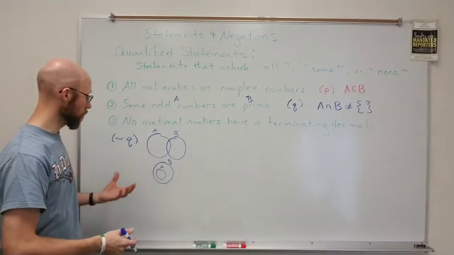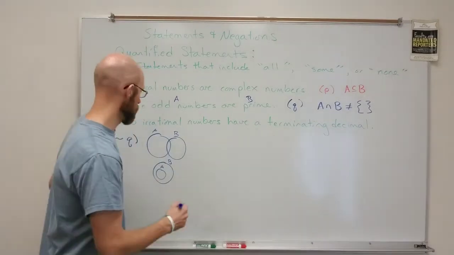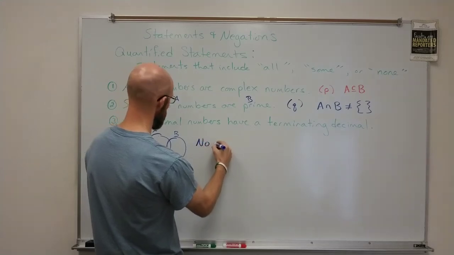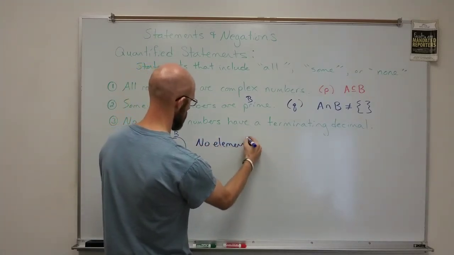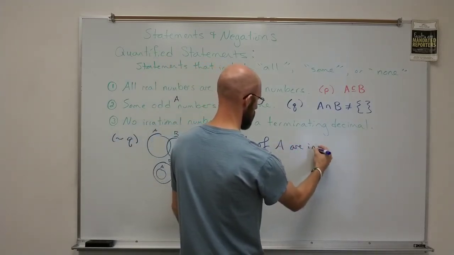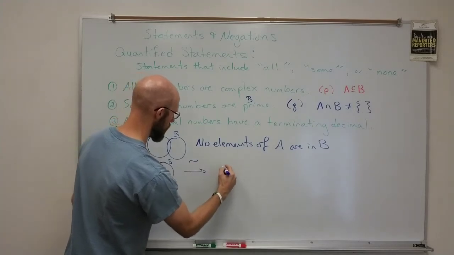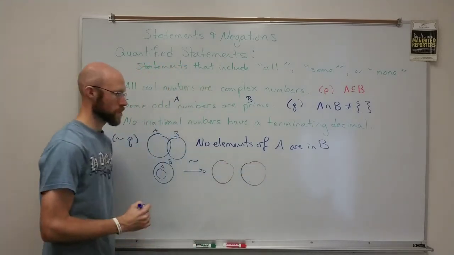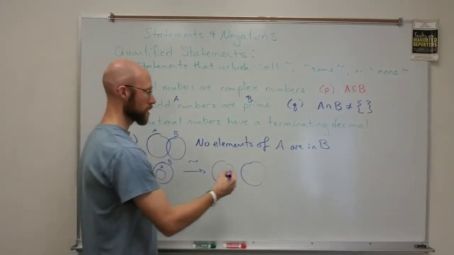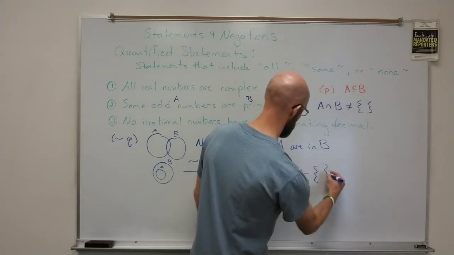They can't be disjoint. Well, what's the negation of that? They would be disjoint. So the negation would say no elements of A are in B. If I form the negation, the Venn diagram would just be disjoint sets. So the negation is that the intersection is empty.